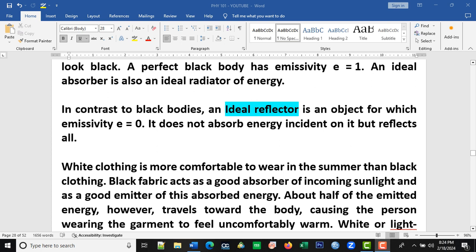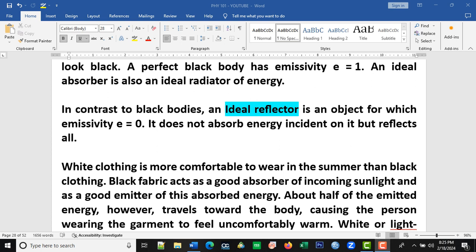An ideal reflector is an object for which emissivity is equal to 0. It does not absorb the incident energy, but rather it reflects all.